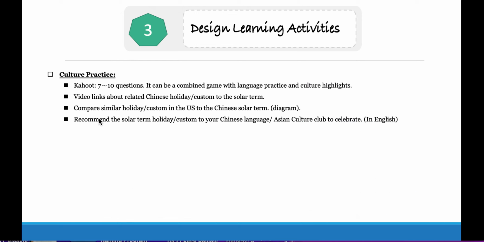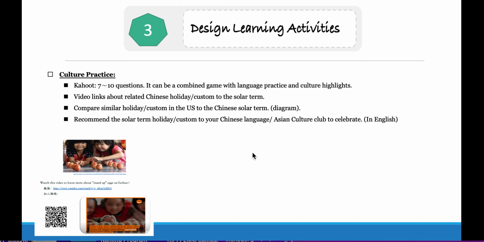Tab 2, cultural practice. You are expected to design a Kahoot game with 7 to 10 questions. It can be a combined game with language practice and cultural highlights.